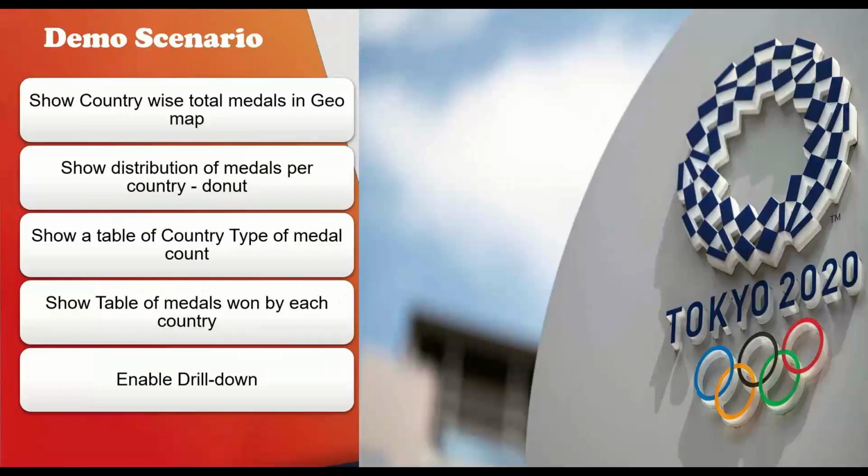So what is our demo scenario? Our demo scenario is inspired by the most recent Tokyo Olympics. Many countries have participated in Tokyo Olympics. This time I've got all this data available in my SAP S4HANA system, and I will take you through this demo scenario. In this, we will be building these different kinds of analytics without any coding, and you will see how easy it will be.